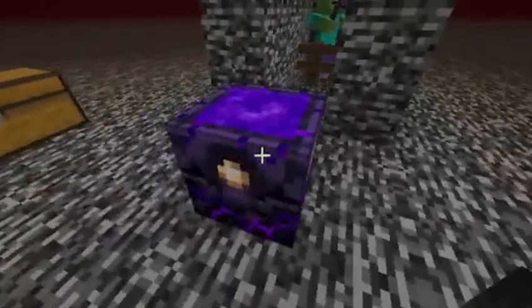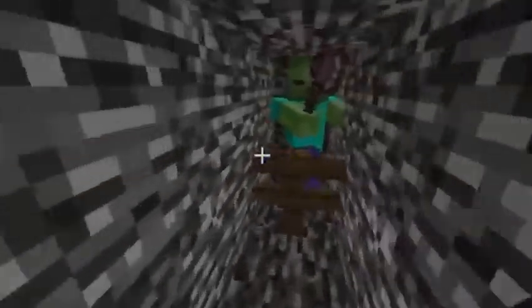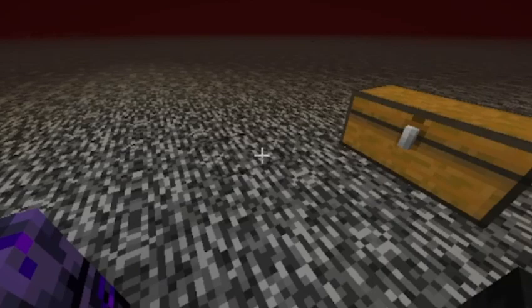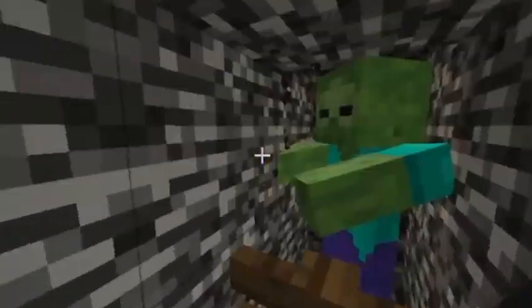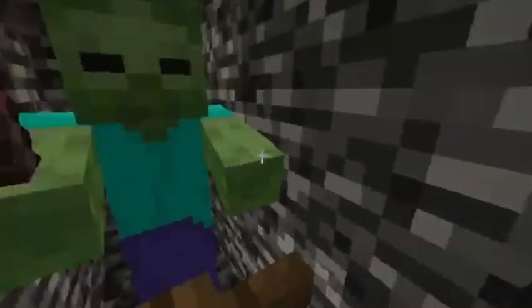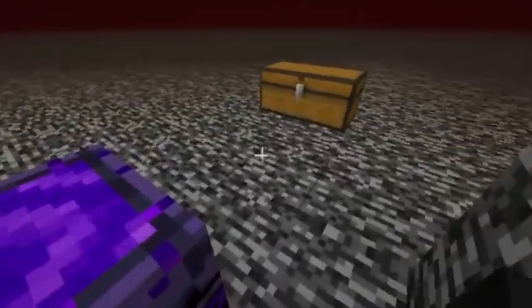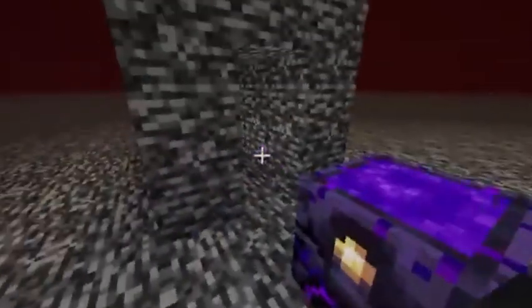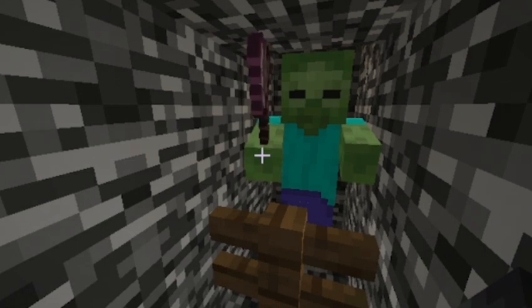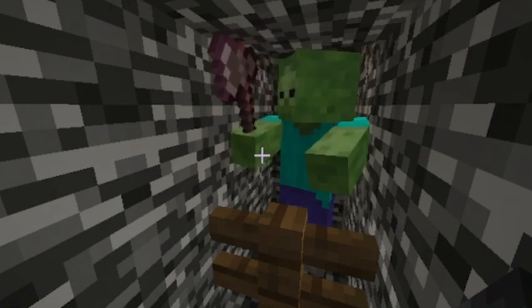That's why I have this here, so that when I die, I can instantly respawn and get my stuff, and it makes it as streamlined as possible. You can see the zombie is in a 1x1 area with the fence blocking it, to make sure it doesn't escape and can only hit me. Then I'm gonna repeat this experiment, counting the number of times the zombie hits me until all of my armor is gone.